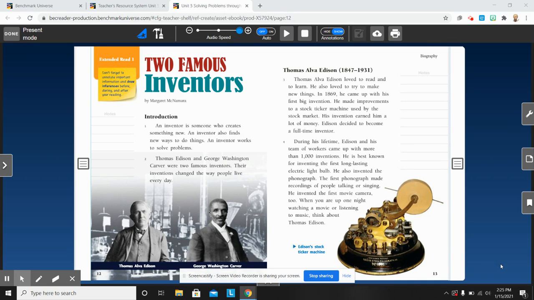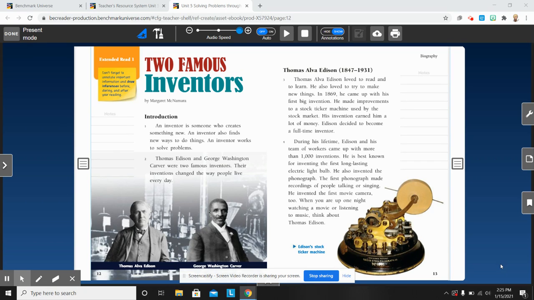When I look at the pictures, I can tell that the pictures are of real people and real things. And I know that the title, Two Famous Inventors, gives me information that I'm going to be reading about someone that is true in history.